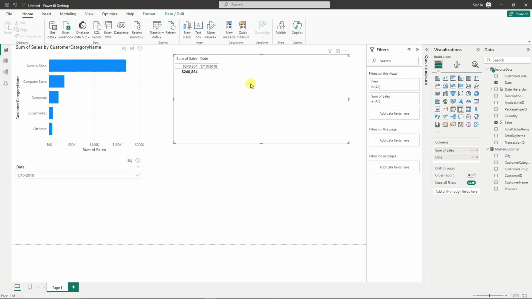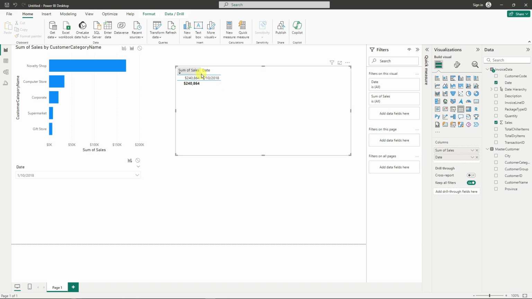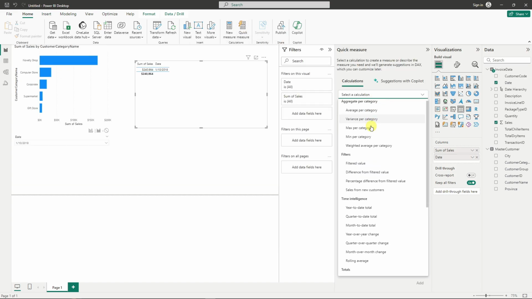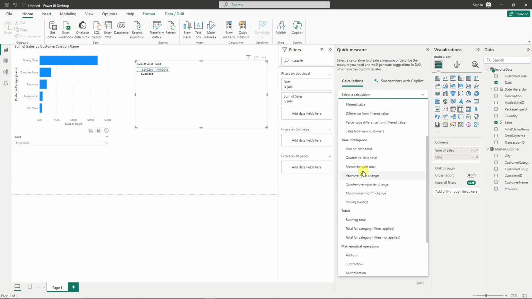And now, since we have added a table, right now this is basically a table for the sales and date. Now, if you click on quick measure, you can simply calculate everything with one click of a button. You don't need to code or have any hassle. So again, quick measure right there, and you can have so many calculations here. Let's try year over year.